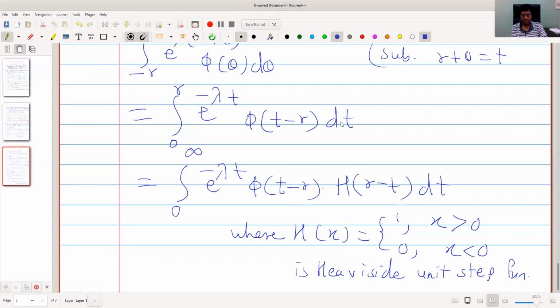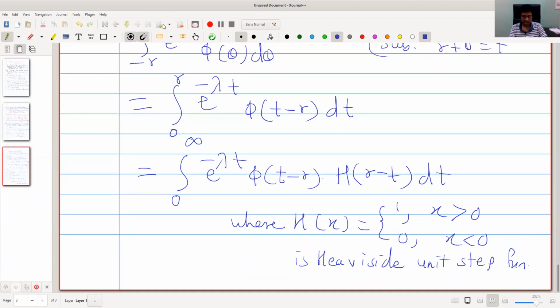Here t is between 0 and r. If t becomes greater than r, then this is 0. So these two things are the same. In fact, this is the integral from 0 to r only. So why do we want this to be from 0 to infinity? Because it fits the definition of the Laplace transform.